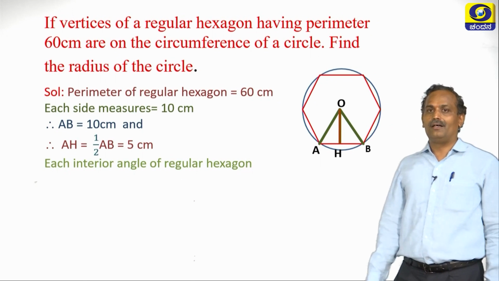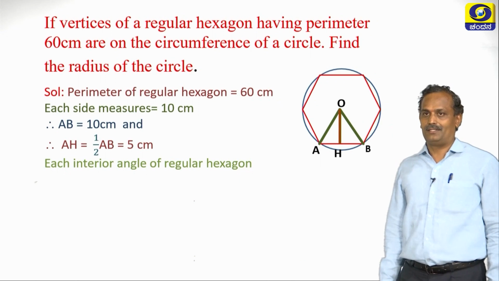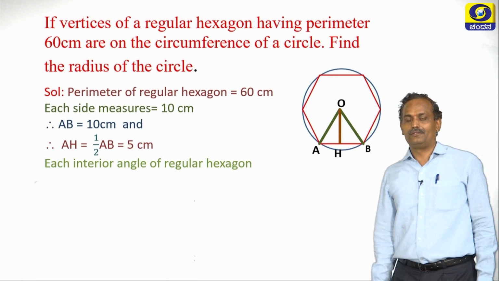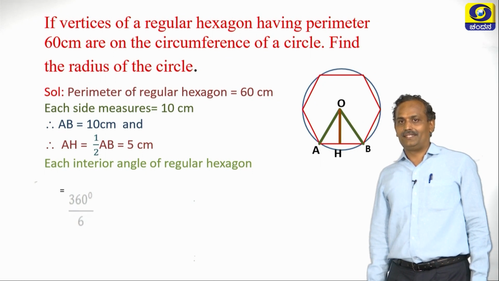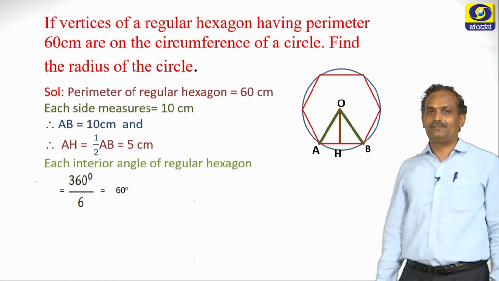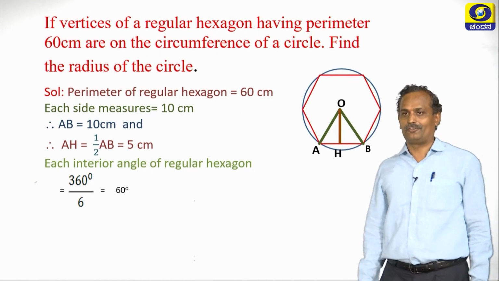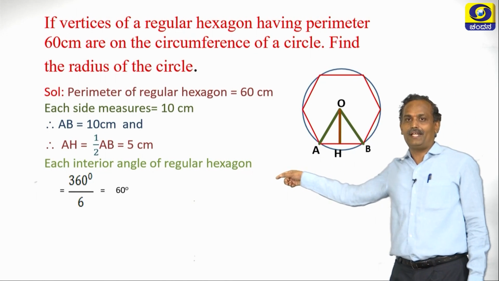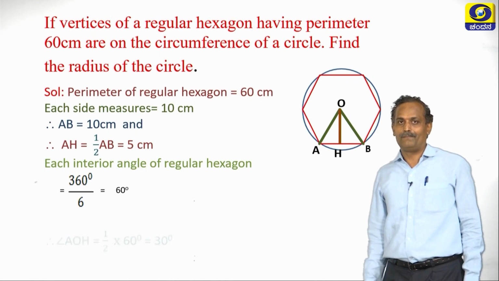Now each angle of a regular hexagon is 360 degrees by 6, which is 60 degrees. So since it is a regular hexagon, each interior angle measures 60 degrees.